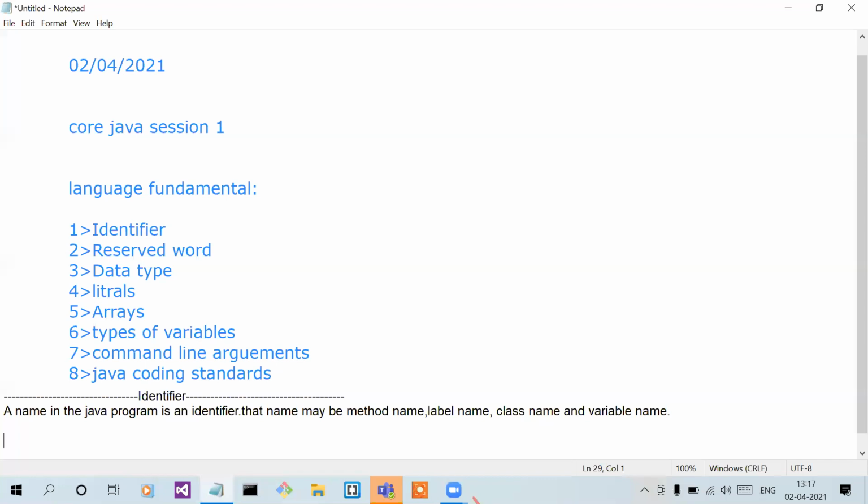Let me take the example. Let's take a simple example for you all. I'm going to write a simple example. For example, class, and the class name can be anything. Let's take Coding.